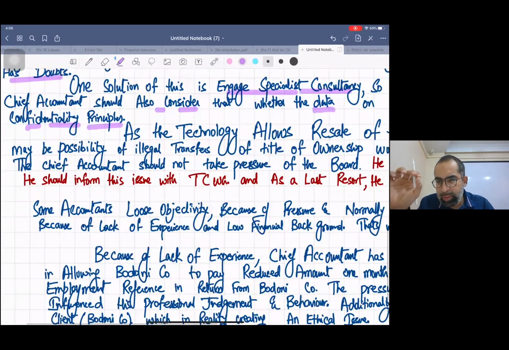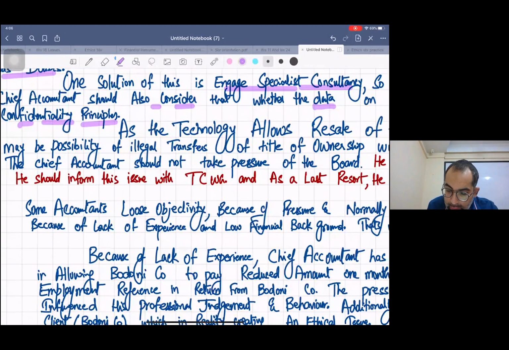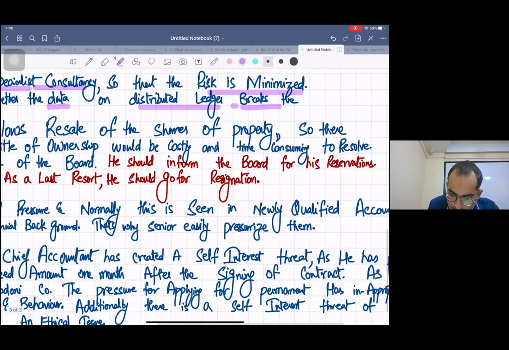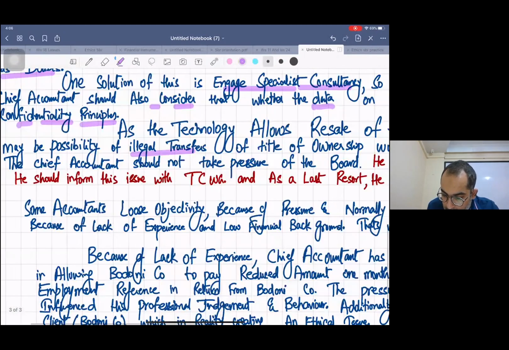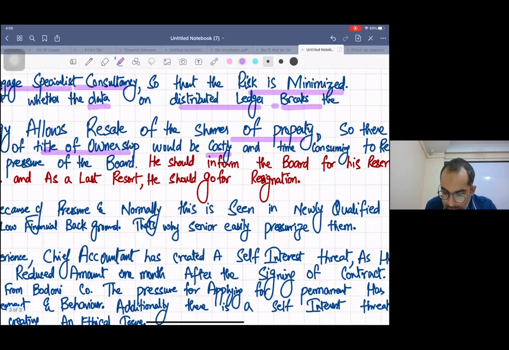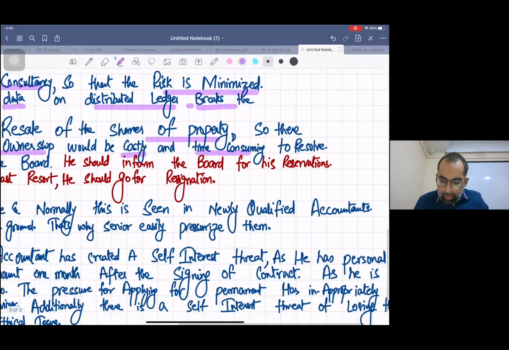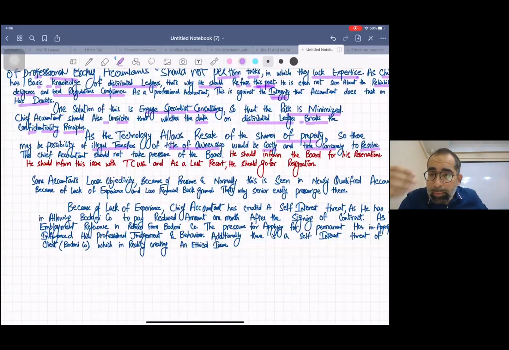As the technology allows, few minutes are left, please concentrate. As the technology allows resale of the shares of property, there may be possibility of illegal transfer of the title of ownership, which would be costly and time consuming to resolve. Listen, now, why are they implementing this blockchain technology? They are implementing it so that the shares of the property can be bought and sold through that blockchain system.